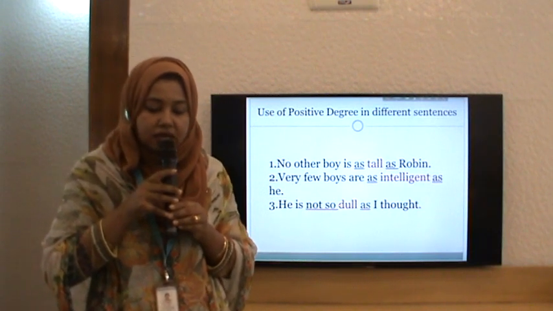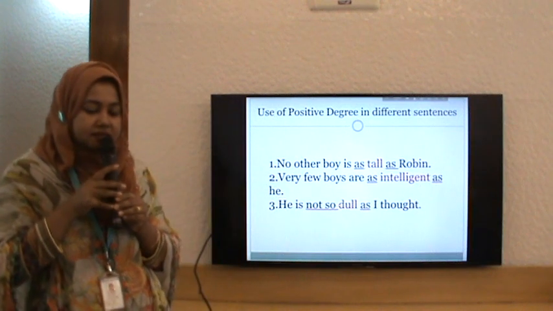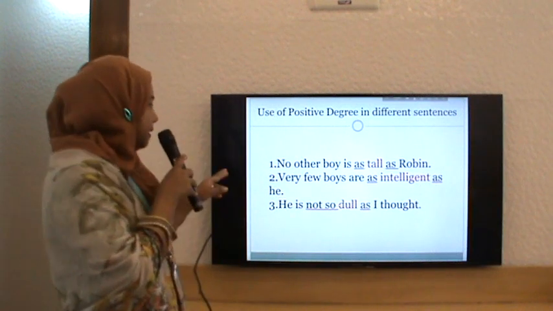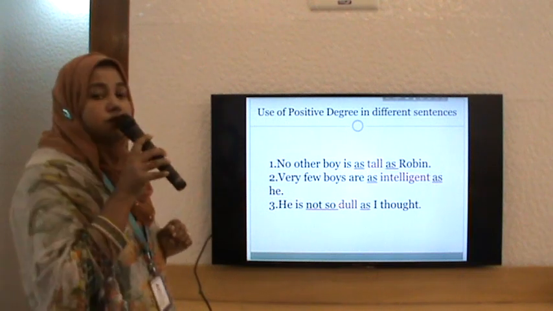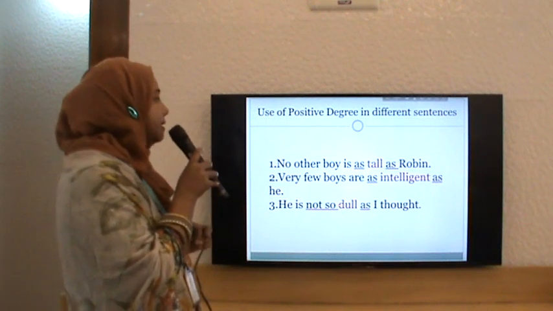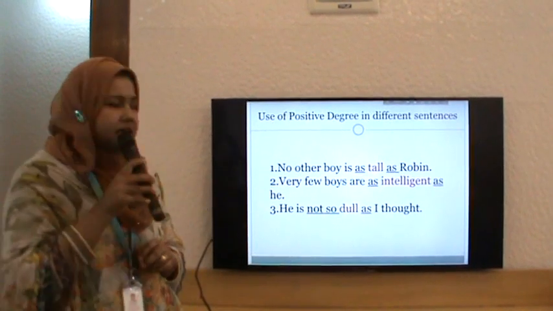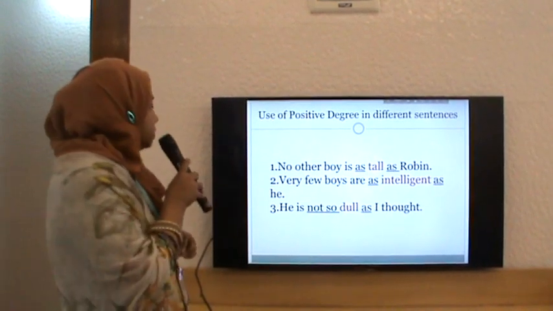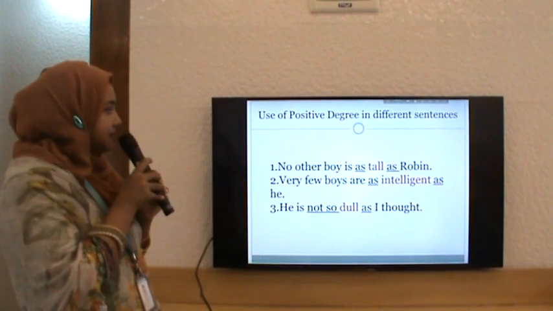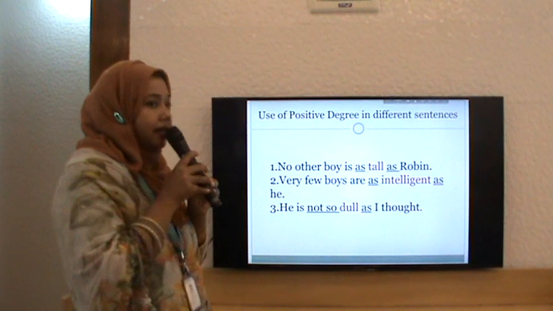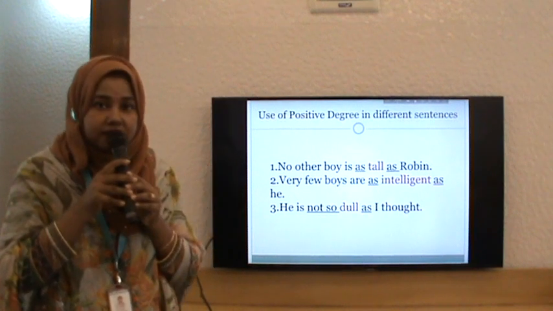First, positive degree. Use of positive degree in different sentences. Let us see a few examples. Number 1, no other boy is as tall as Robin. Number 2, very few boys are as intelligent as he. Number 3, he is not so dull as I thought. So in these three sentences, tall, intelligent, dull, they are in positive degree.